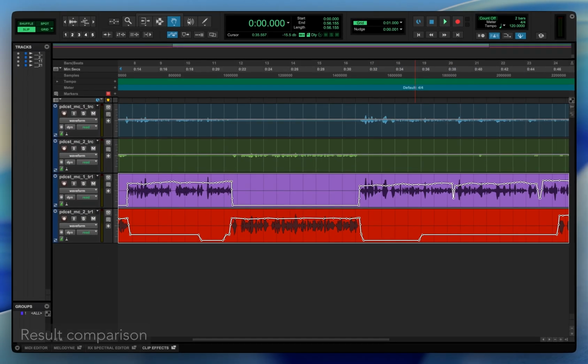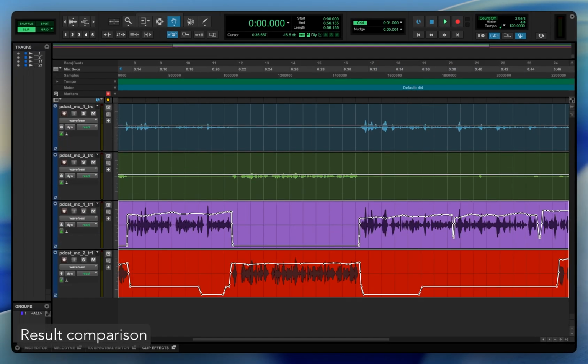And here is the final comparison. Looking at the before and after, you can see perfectly leveled dialogue with sample-accurate automation. VidComply Audio handles the heavy lifting, saving hours of manual editing.